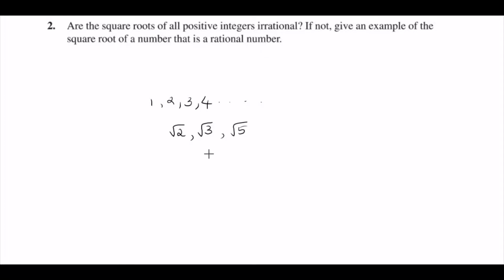So here, if you take the square root of 4, it is 2. Here, 2 is a rational number. So you have got the square root of a positive integer as a rational number. So this is the example. From here you can say that the square roots of all positive integers are not irrational. There are some, like root 4, you get 2. Similarly, if you take root 1, it is 1. 1 is a rational number. So these are square roots of positive integers that give you a rational number.